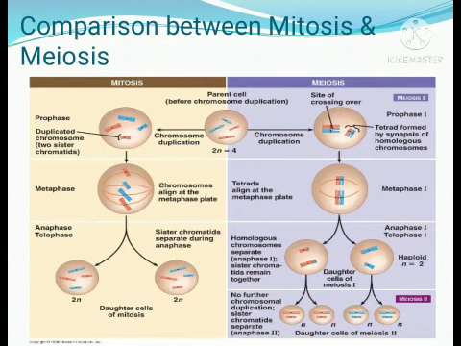In mitosis, diploid cells form; 2n is continuously maintained and the number is not distorted. But in meiosis, one cell divides and 4 cells form, and they are only n, haploid cells. Meiosis has 2 stages, meiosis 1 and meiosis 2. Mitosis happens in only 1 stage, with no further chromosomal duplication. Sister chromatids separate in anaphase, and afterwards no changes happen. So this is the comparison between mitosis and meiosis.